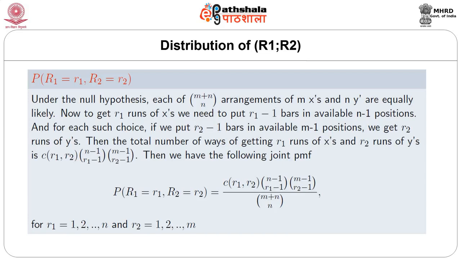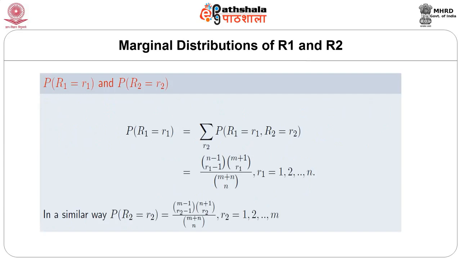Next, we shall obtain the marginal distributions of R1 and R2. It is well known that the marginal distribution of R1 is the summation of the joint distribution of R1 and R2, where the summation is taken over all possible values of R2.